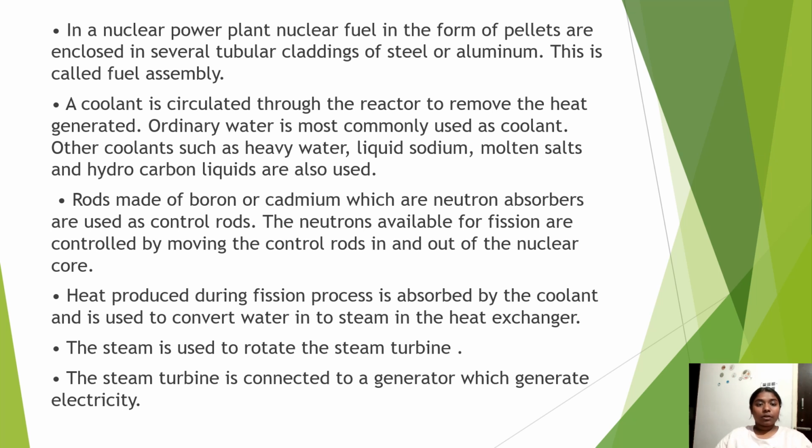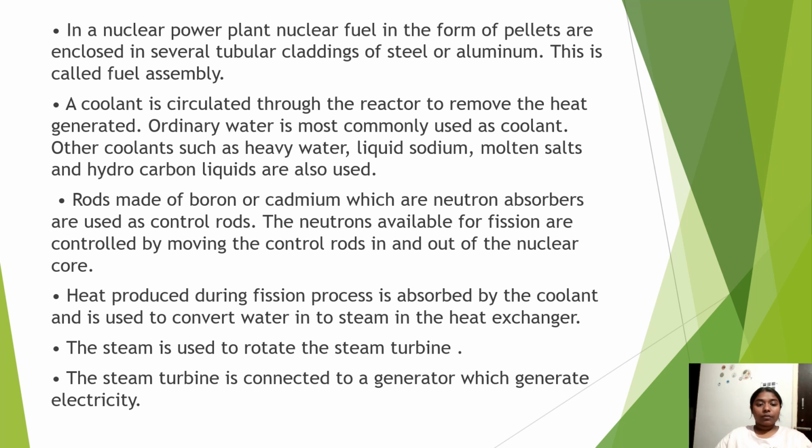A coolant is circulated through a reactor to remove the heat generated. Ordinary water is the most commonly used coolant. Other coolants such as heavy water, sodium, molten salts, and hydrocarbon liquids are also used. Control rods are made of boron or cadmium, which are neutron absorbers. The neutrons available for fission are controlled by moving the control rods in and out of the nuclear core.